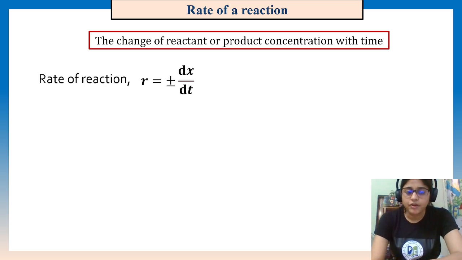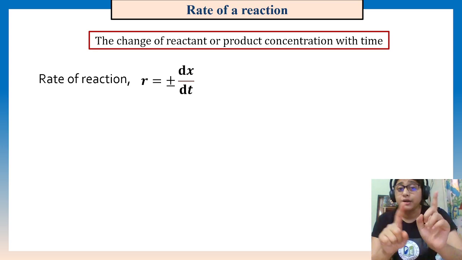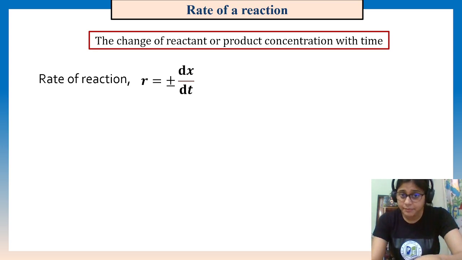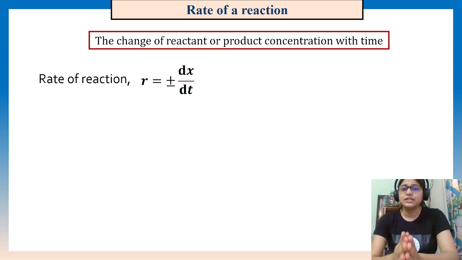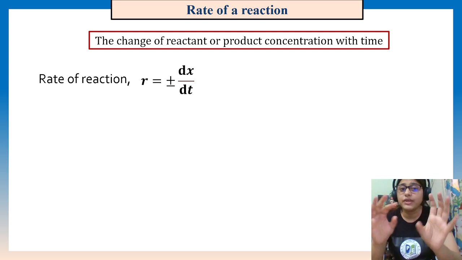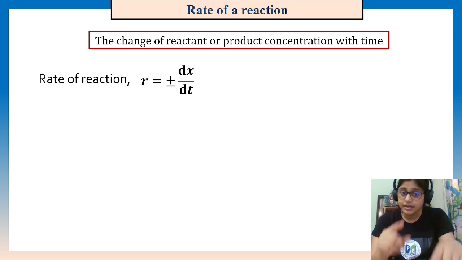So the rate of reaction is dx by dt, where dx is the change of reactant concentration or product concentration, but a plus or minus sign is given. Why? Because in the reaction the product concentration is increasing, so a plus sign will be used. And if we write the rate of reaction with respect to the reactant, then we have to use the negative sign.